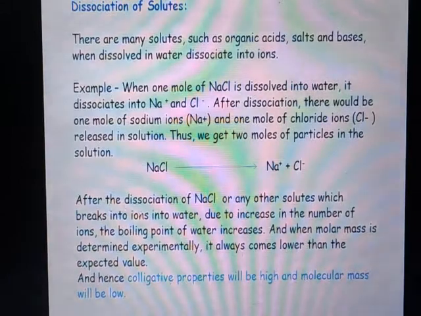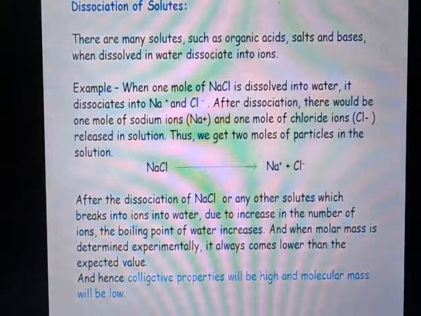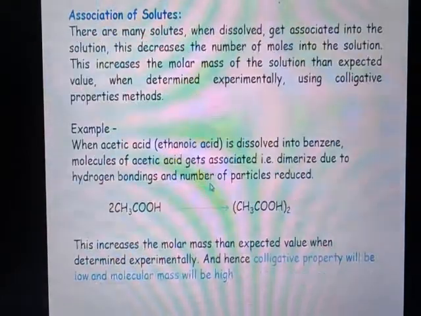And hence, after the dissociation of sodium chloride, due to the increase in the number of ions or number of solute particles in a solution, the boiling point of water is increased. And when the molar mass is determined experimentally, it always comes lower than we expected. And hence, colligative properties will be high and the molecular masses will be low during the dissociation of a solute.